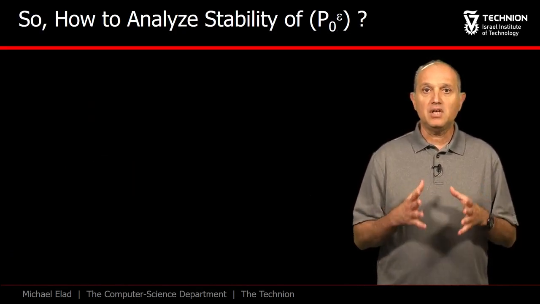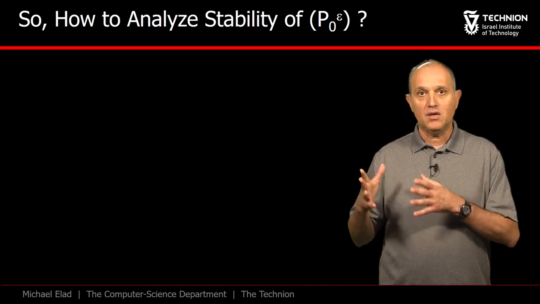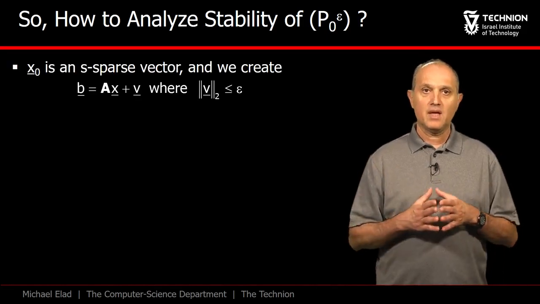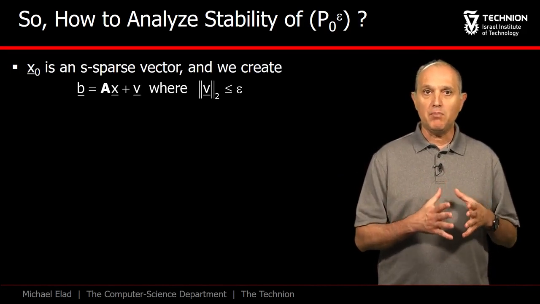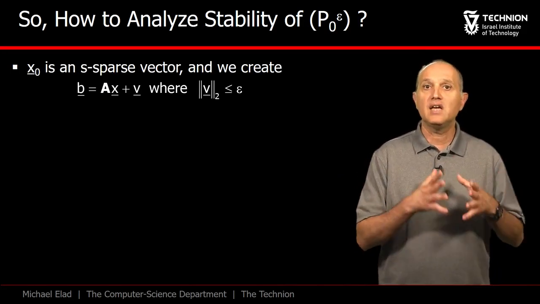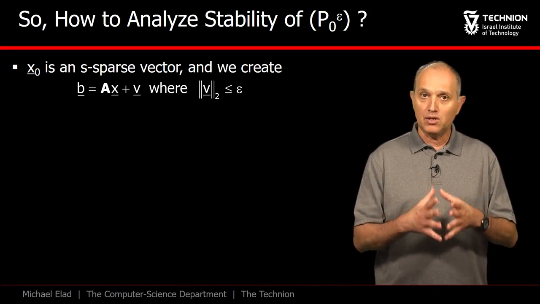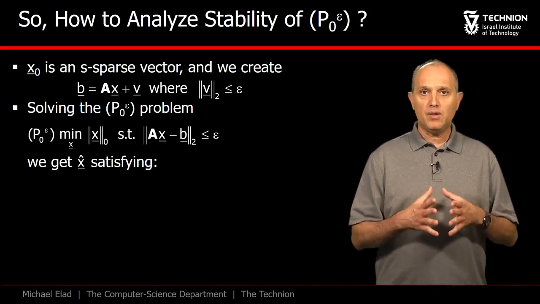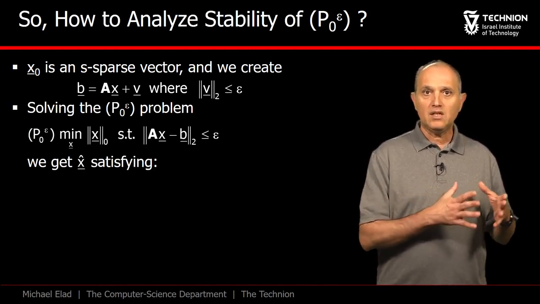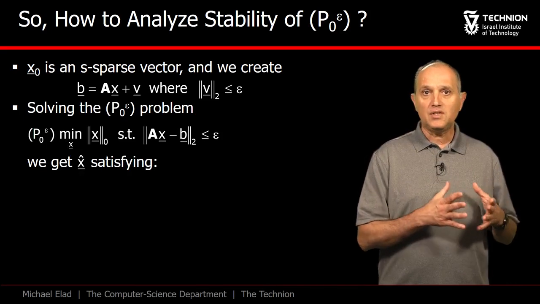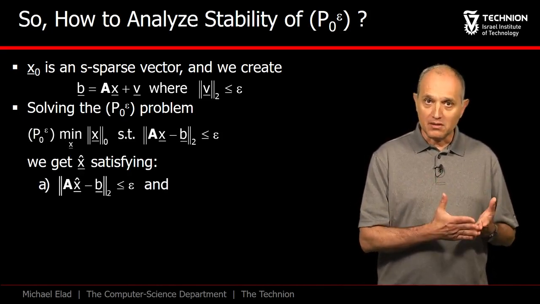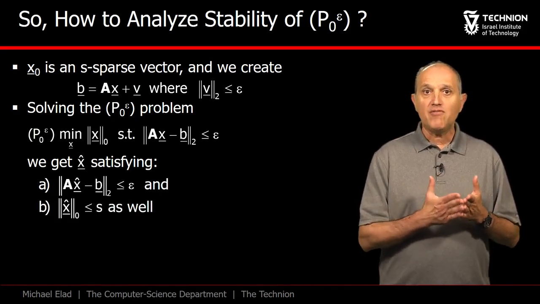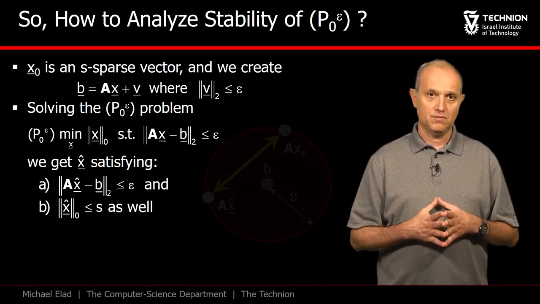Now let's try imitating this for our new case of P0 epsilon. X0 is as sparse as before, and we create the vector b by A times X0 plus a noise vector of epsilon bounded norm. When we solve the P0 epsilon, we get a solution x hat, and it should satisfy two properties. First, it must obey the constraint, and second, it must have no more than S non-zeros.